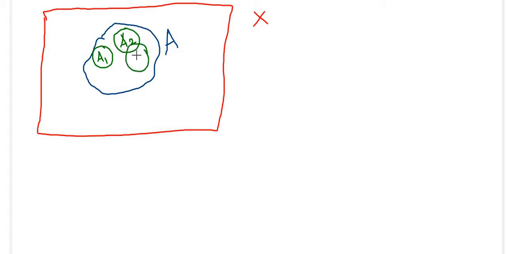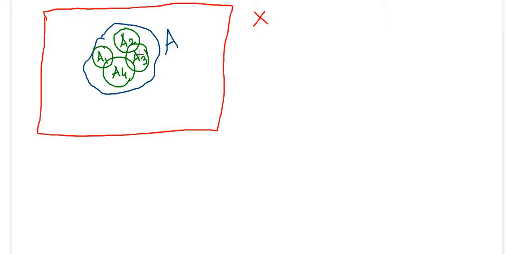It is quite possible that some of the open sets contained in A may have common points. So A3 is an open set contained in A. Suppose we have another set A4 which is contained in A. And let us suppose that these are the only open sets which are contained in A.